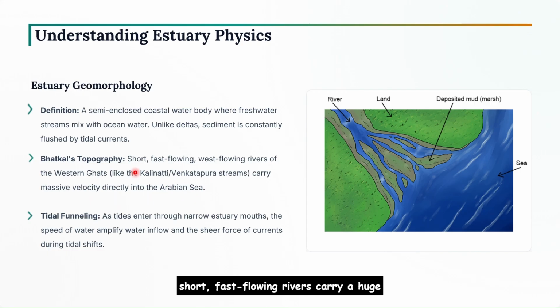So when these short, fast flowing rivers carry a huge mass of water directly into the sea, it causes an effect called tidal funneling. What is that? When tides enter through a narrow estuary mouth into a vast ocean, the speed of the water amplifies the water inflow and also the shear force of the current. So this is called the tidal funneling effect.